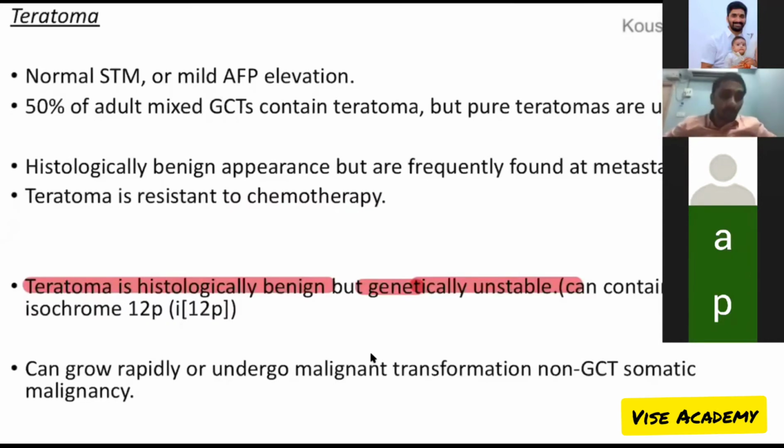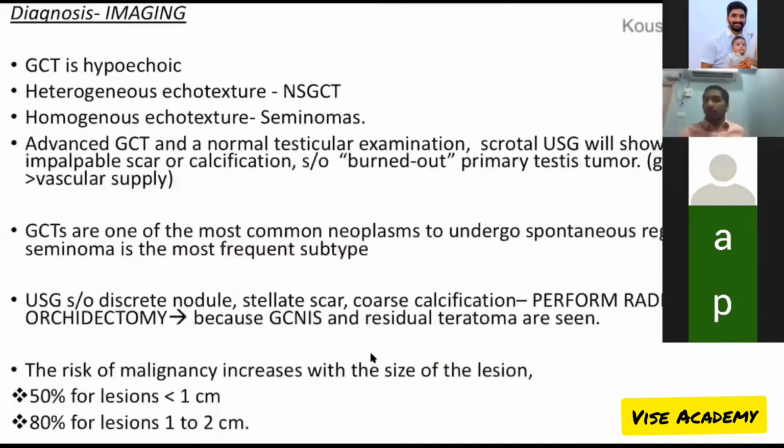Whereas spermatocytic tumor is both histologically as well as genetically stable. Teratoma is histologically benign but genetically unstable. Because of this instability, it can undergo malignant transformation into non-GCT tumors. Right. Again, a potential MCQ.